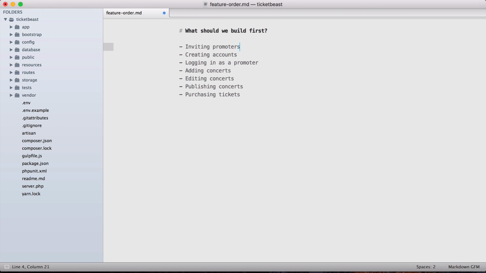And now speaking about promoters being able to take people's money, we have this whole idea of purchasing tickets in place. But for someone to be able to purchase tickets and have the promoter receive that money, we need to somehow build some sort of integration that will allow them to get that money. So ideally, what we want to be able to do is facilitate the sale of a ticket and take some sort of fee for facilitating it, like a percentage of the tickets, and then all the rest of that money should go directly to the promoter, right?